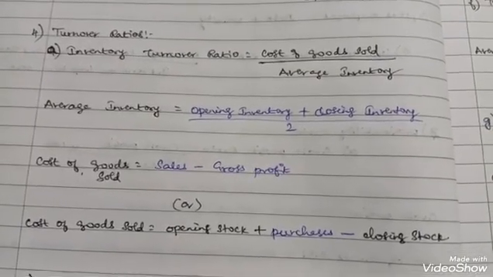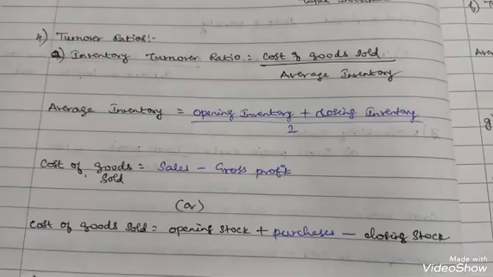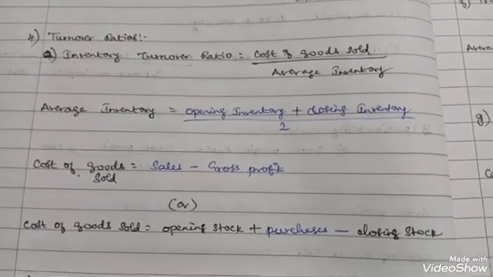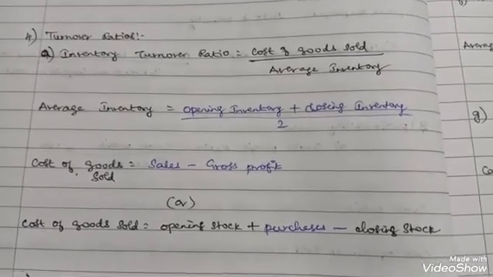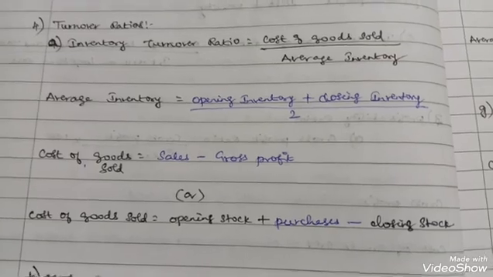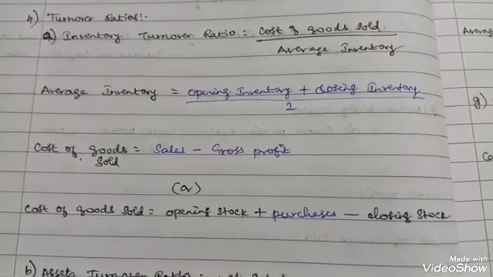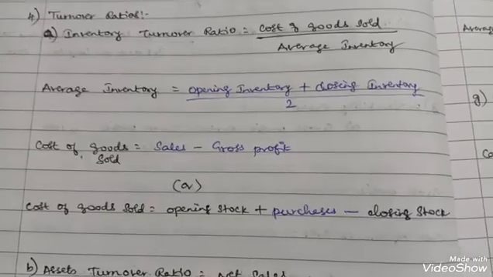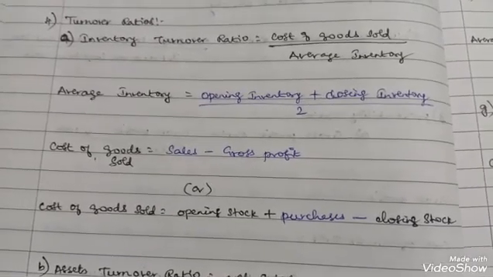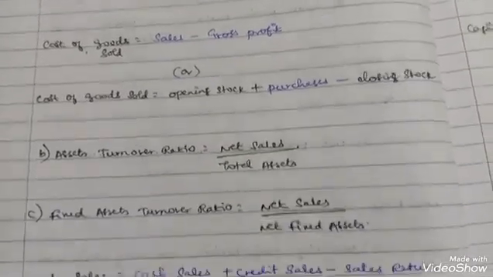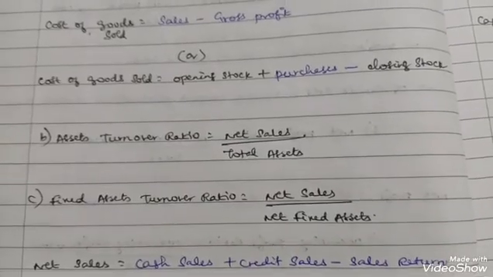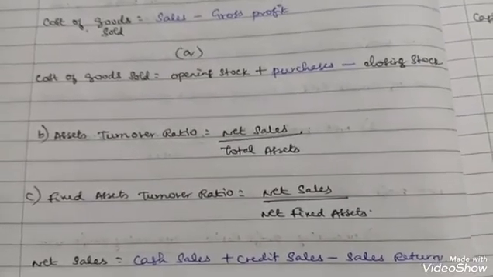Cost of goods sold is equal to opening stock plus purchases plus direct expenses minus closing stock, that is cost of goods sold. Average inventory is equal to opening inventory plus closing inventory by 2. Cost of goods sold, sales minus gross profit, that also is cost of goods sold. Next, assets turnover ratio, net sales by total assets.